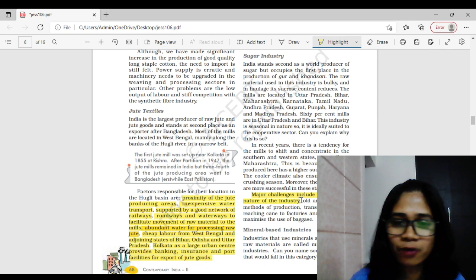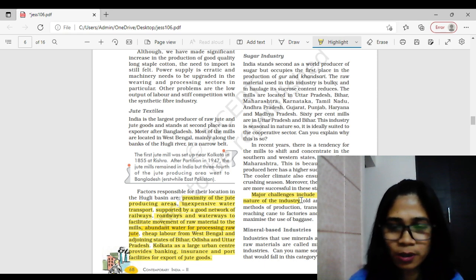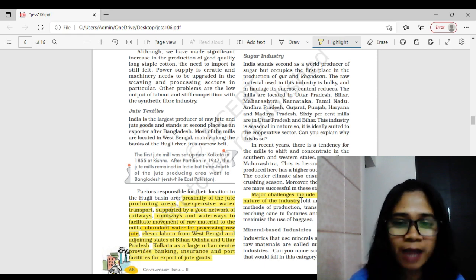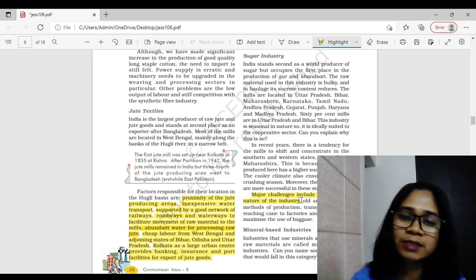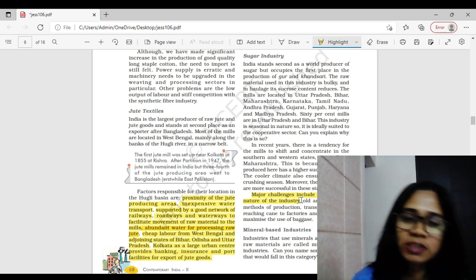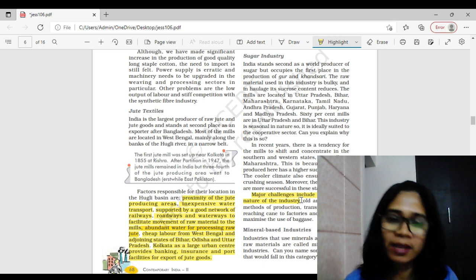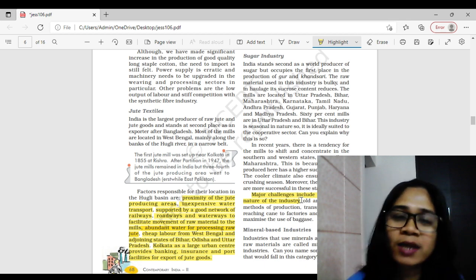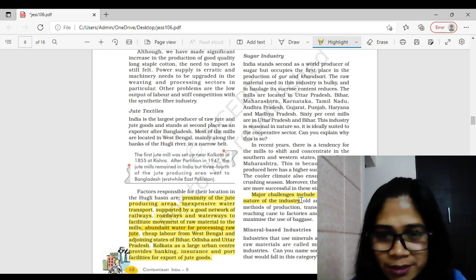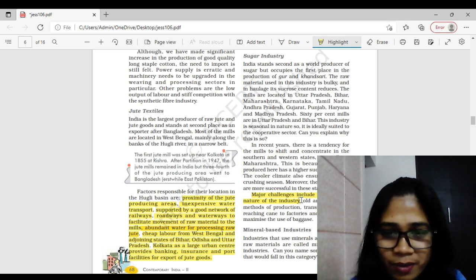For a few months after harvesting they have a lot of sugarcane to extract sugar from. But after that, sugarcane is again grown from scratch in the field, so they have to wait another 1 year to get the next set of raw material. So it's very much seasonal in nature.